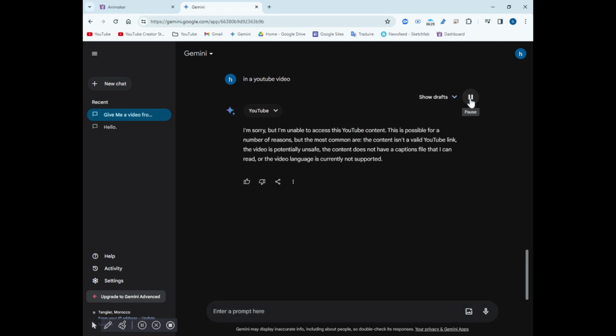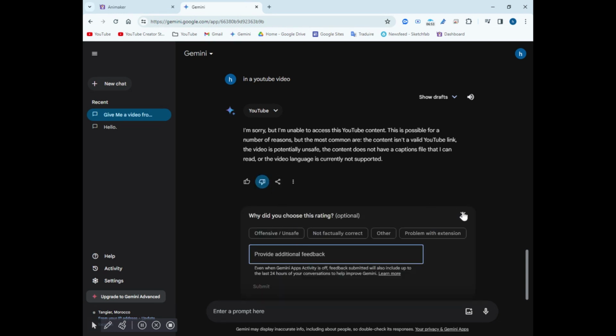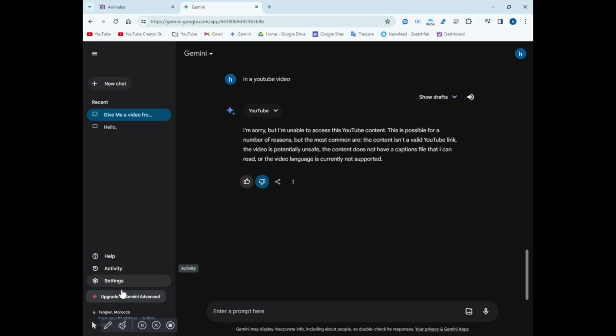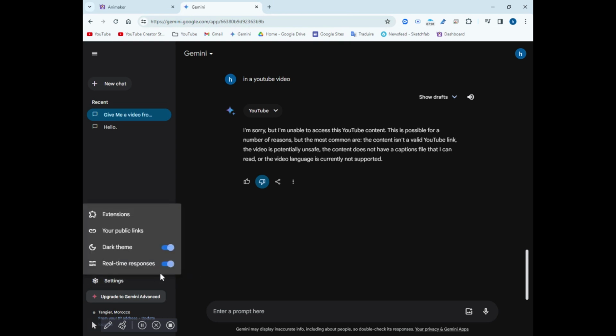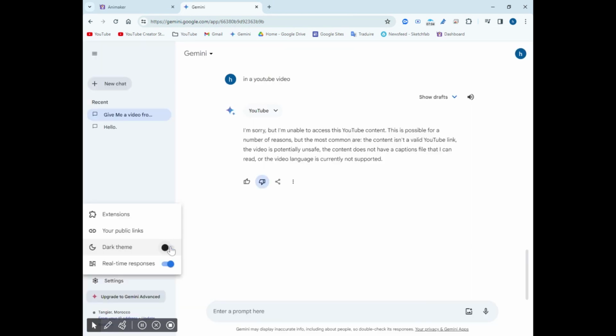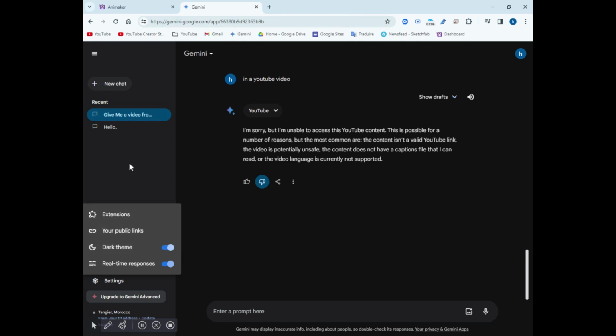What? There are lots of results. Here I can make our reports, but I don't like it. Here, oops, here, toggle on light and dark theme.